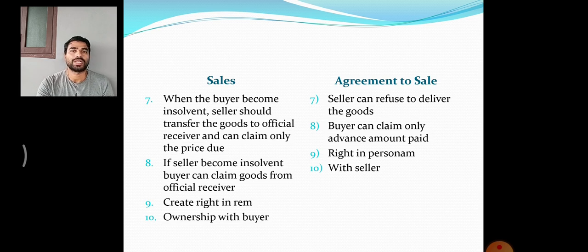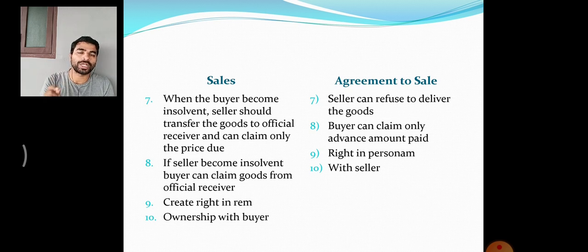Number seven, when the buyer becomes insolvent, the seller should transfer the goods to the official receiver and can claim only the price due, in case of a sale. Say the sale contract happened, and at the time of delivery of goods the buyer becomes insolvent. Suppose the price was paid yesterday, and the goods are being transferred today, and today the buyer is declared insolvent by the court. Then these goods must be transferred to the official receiver.